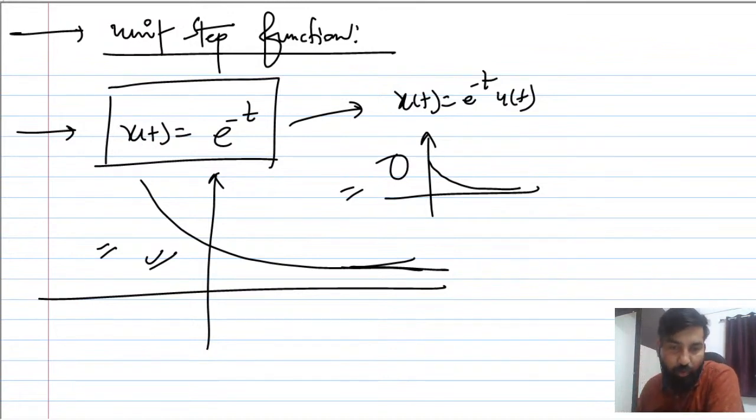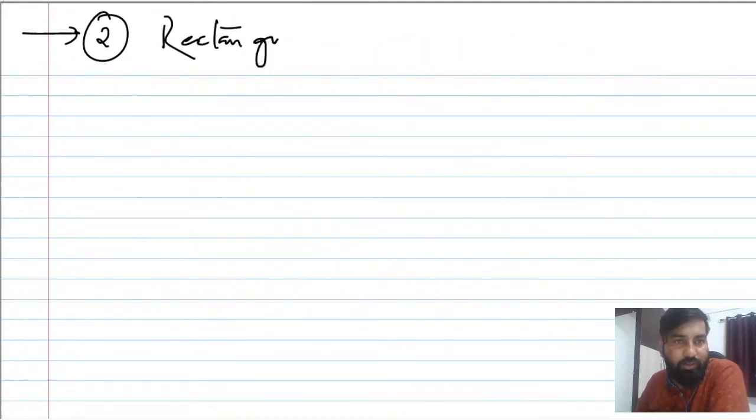So this is one important definition of unit step, and from unit step you can also get a second kind, that is named the rectangular function, or you can say rectangular signal.